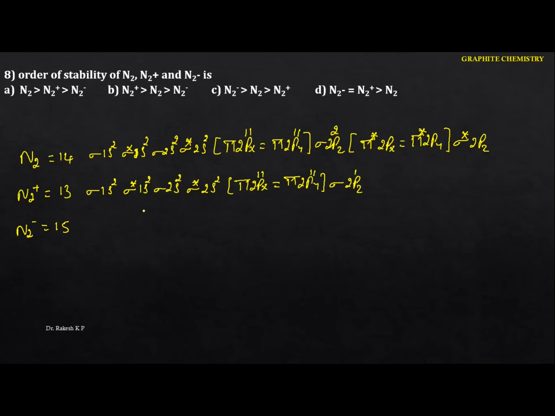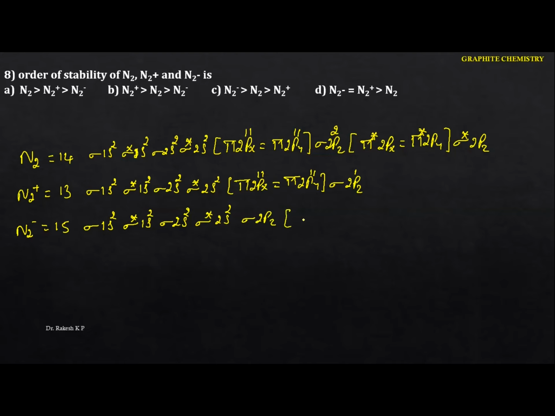Similarly for this one, but here the order will be different, because this becomes lower energy. If it is 15 or more than 15: sigma 1s2, sigma star 1s2, sigma 2s2, sigma star 2s2, and now this becomes sigma 2pz.